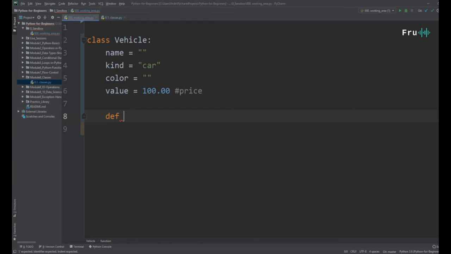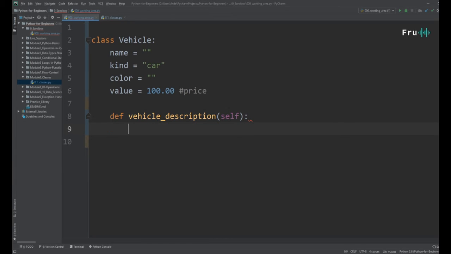vehicle description. All right, let's just call this vehicle description, and we'll pass it self. That's automatic within Python, so don't worry about self. It's simply saying that this is the car. This particular car is what we're dealing with.